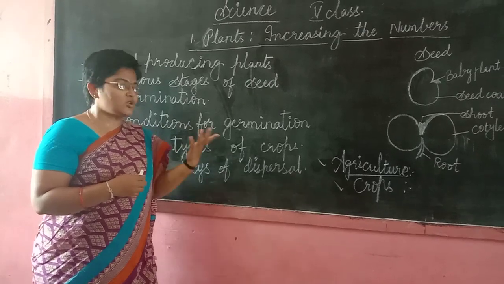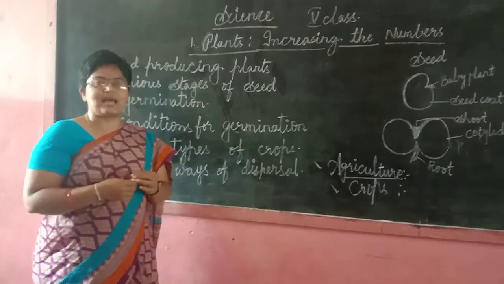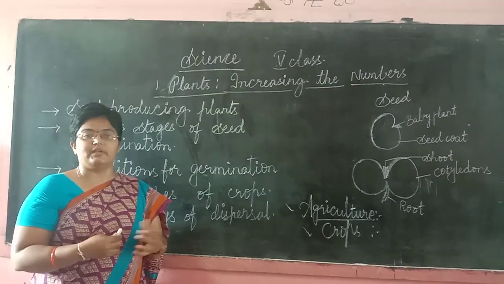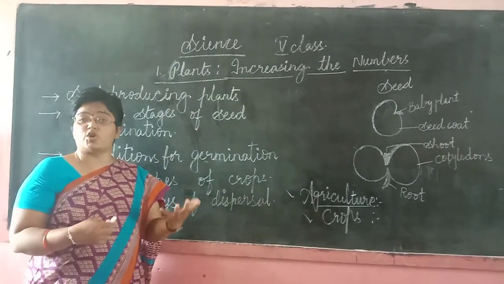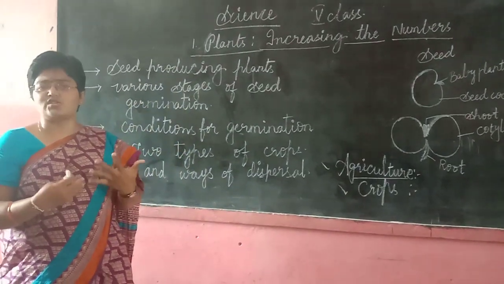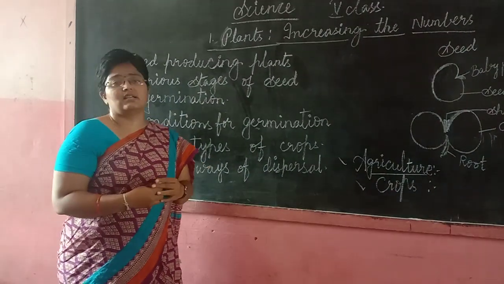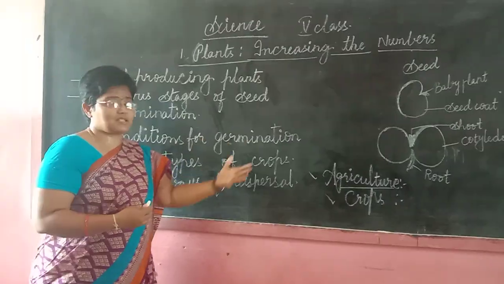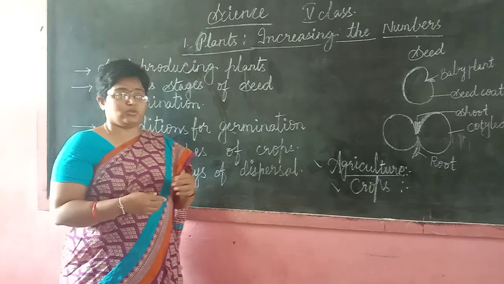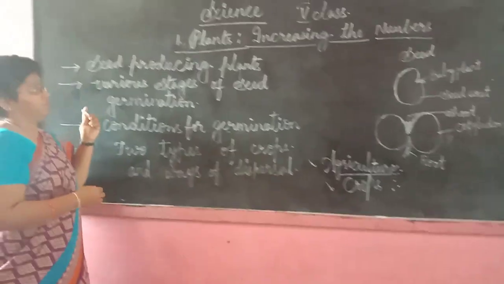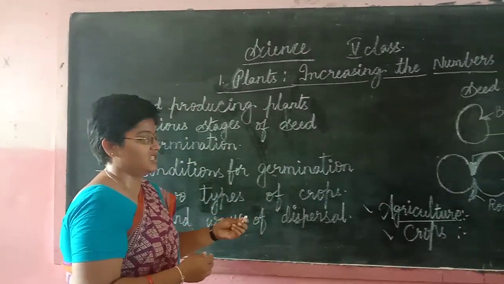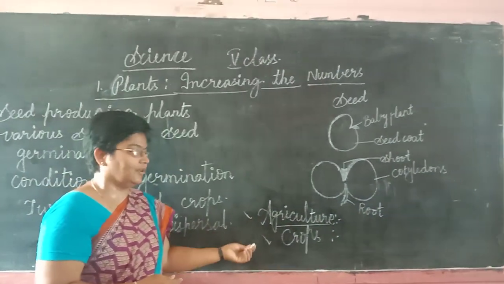These climatic conditions are suitable to grow crops like turmeric, wheat, and so on. Wheat is not suitable to grow in our place, as the soil is not suitable for growing wheat here, just as rice is not grown in the northern places, as their soil is not suitable to grow rice. So they need various types of climatic conditions and types of soil. This is how the producing of plants is done, through various procedures like agriculture and crops.